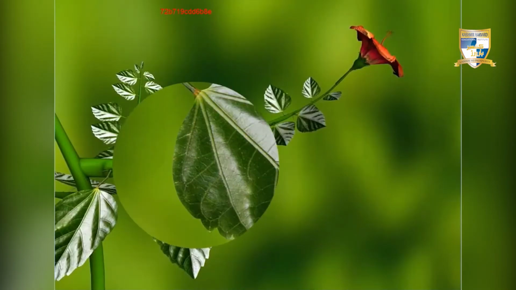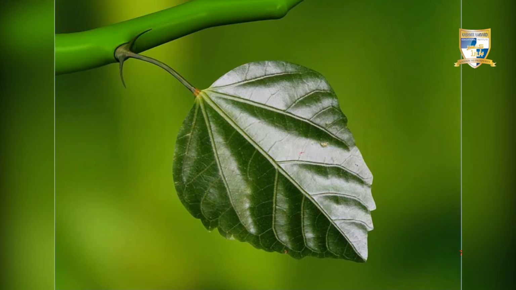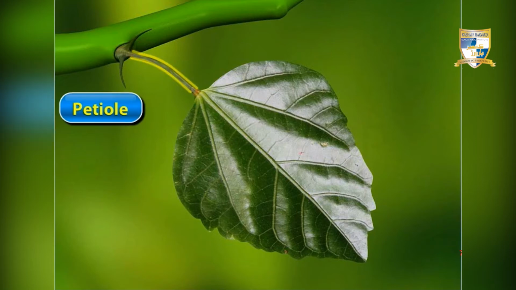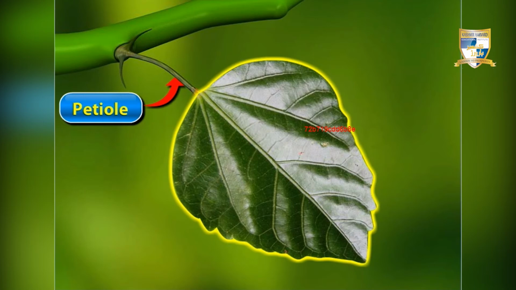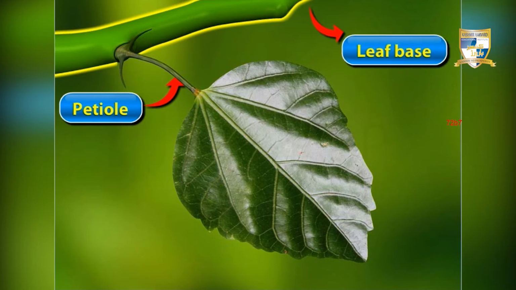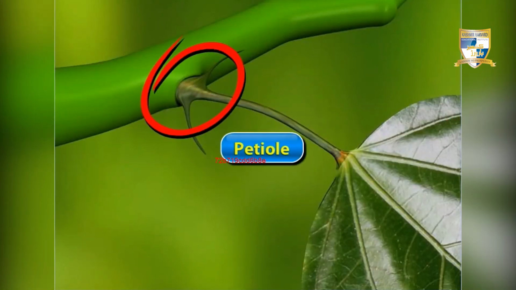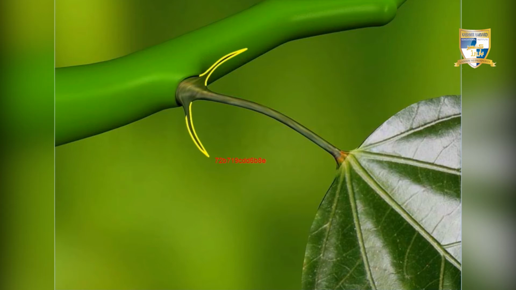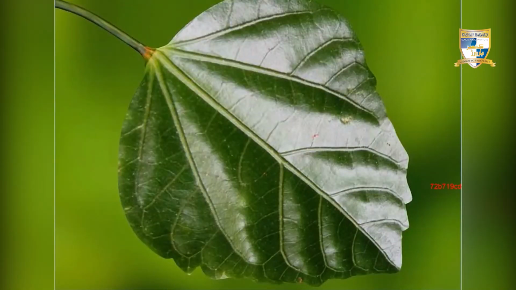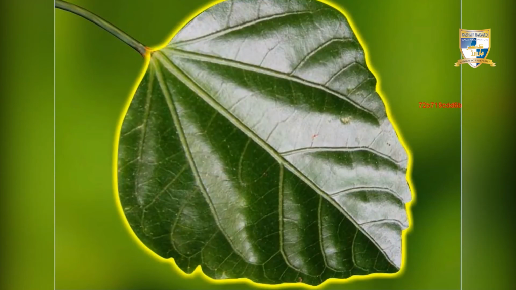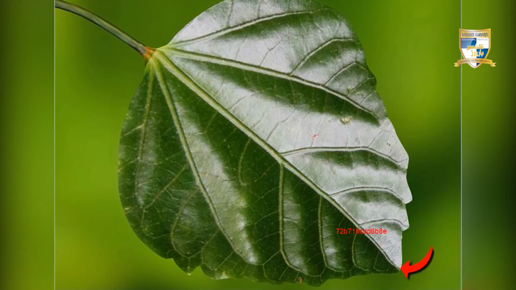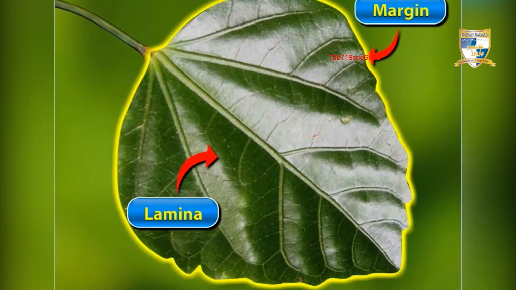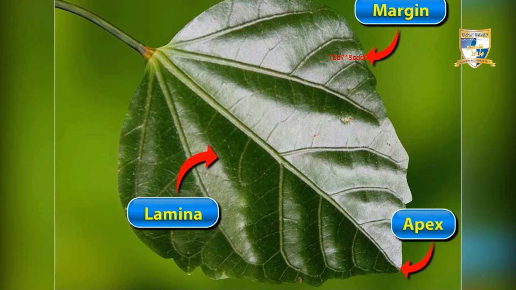A typical leaf of flowering plant consists of a leaf stem called the petiole. The petiole connects the leaf to the stem of a branch on which it is present, called the leaf base. Sometimes the base of a petiole bears two small green leaf-like structures called stipules. The flat, broad part of a leaf is the lamina. The boundary of the lamina is called the leaf margin and its tip is called the leaf apex. The lamina, margin and apex together give shape to a leaf.